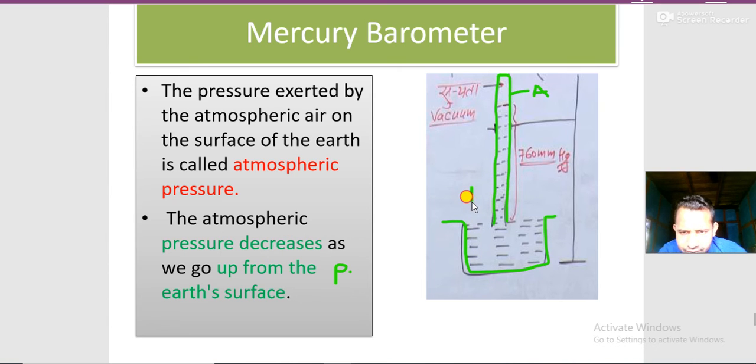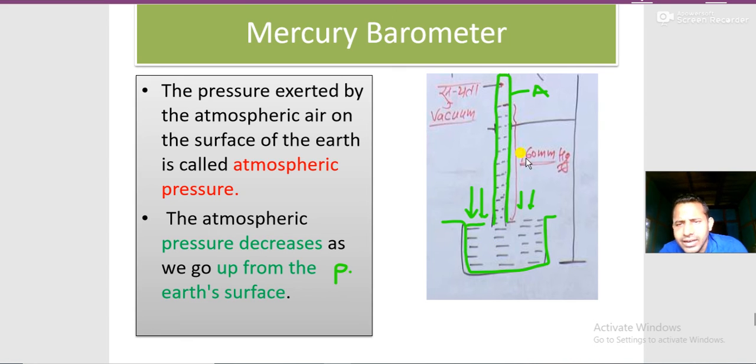And what actually happens is the atmospheric pressure gives pressure over here. If atmospheric pressure gives a lot of pressure, the mercury will rise high. If less pressure is given, the rise will also be low. This rising of mercury depends upon the atmospheric pressure, because atmospheric pressure acts on this side. Generally, the maximum value of pressure is found at sea level. Sea level means the surface of the earth. So this will rise maximum.